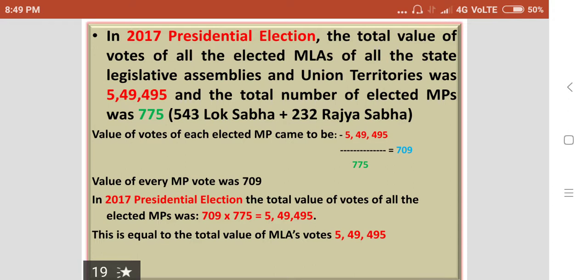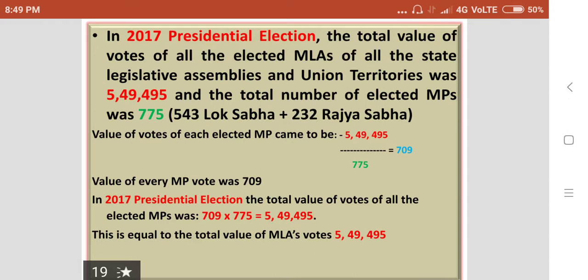So this value of MP vote and the value of MLA vote will be counted while counting of votes in the presidential election.